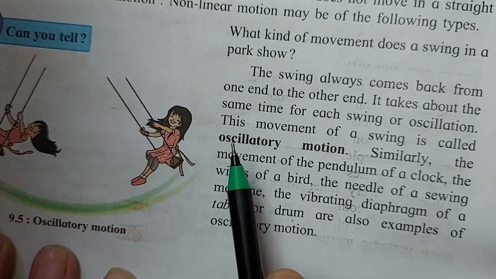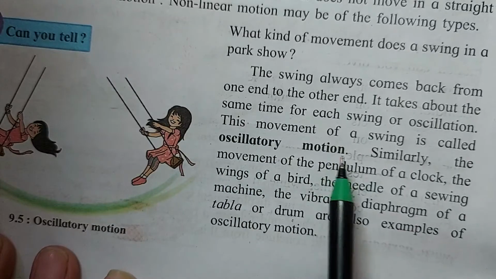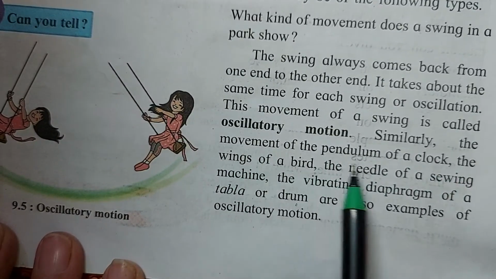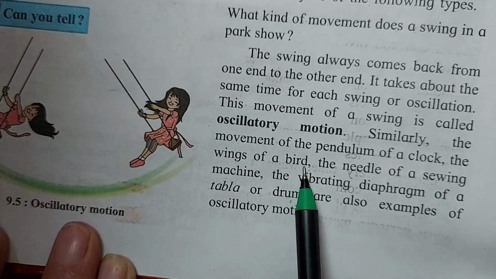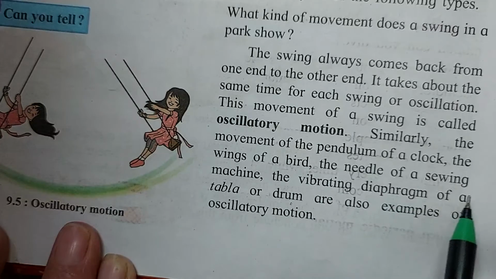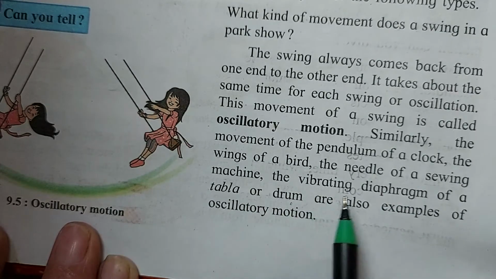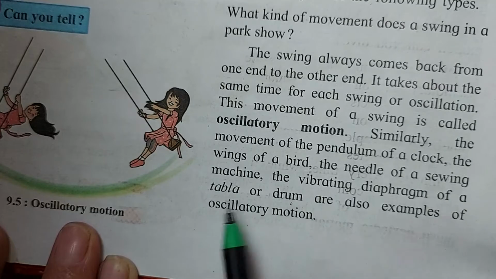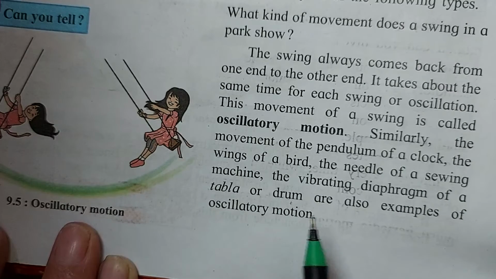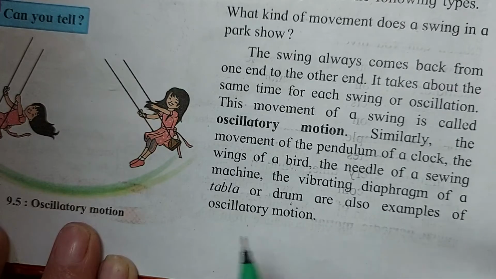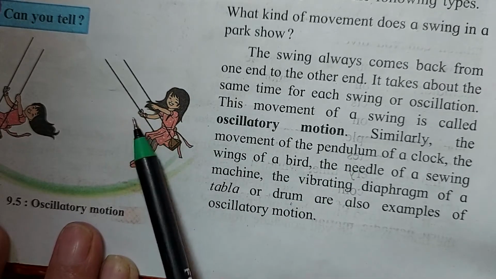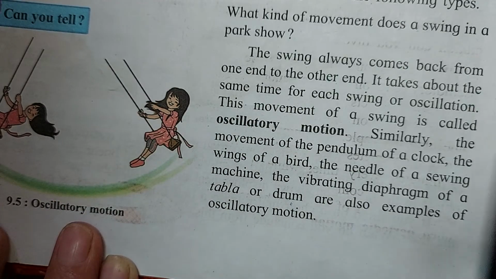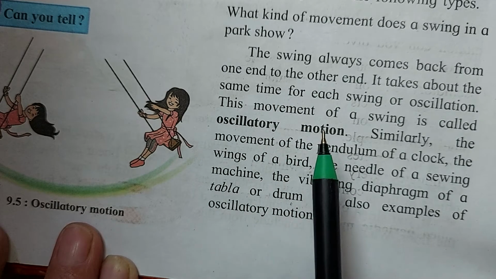What is that called? Oscillatory motion. Similarly, the movement of the pendulum of a clock, the wings of a bird, the needle of a sewing machine, the vibrating diaphragm of a tabla or drum are also examples of oscillatory motion. Now children, the back and forth continuous, repetitive movement is called oscillatory motion.